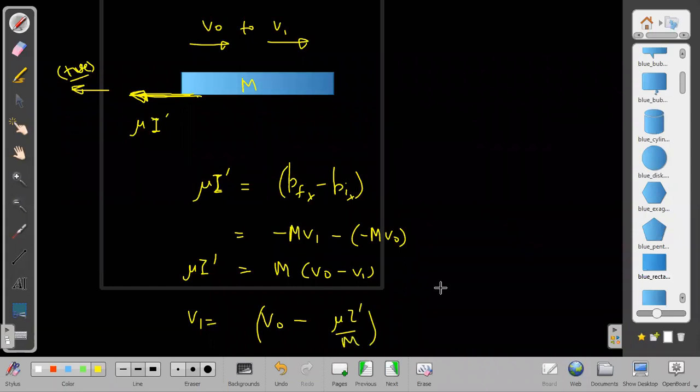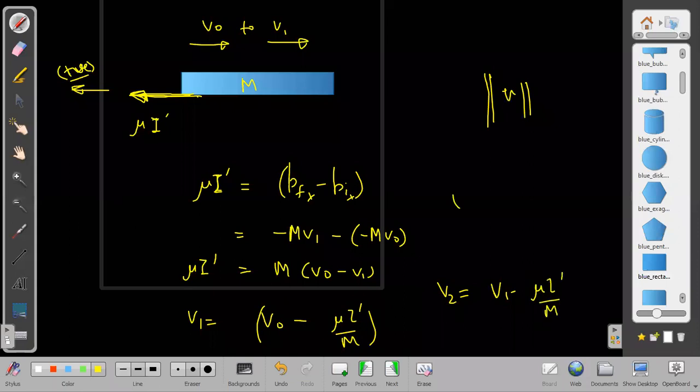That happens after one collision. What happens after two collisions? After two, let us say it goes up again, and it is going elastically. If it is coming down with the same velocity and going up with the same velocity, it will again come back with the same velocity and go up with the same velocity. So it will keep on going that way only. Then the second time, again, it is v1 minus mu into I dash by m.